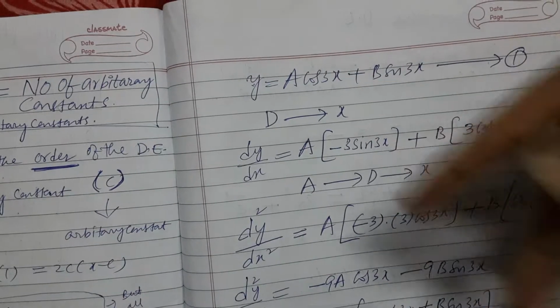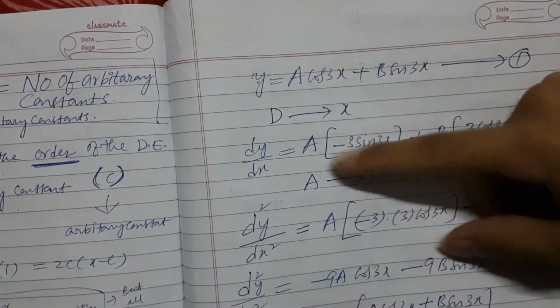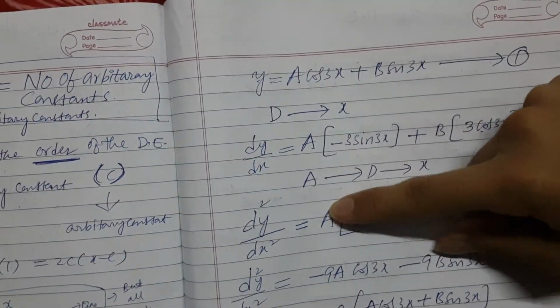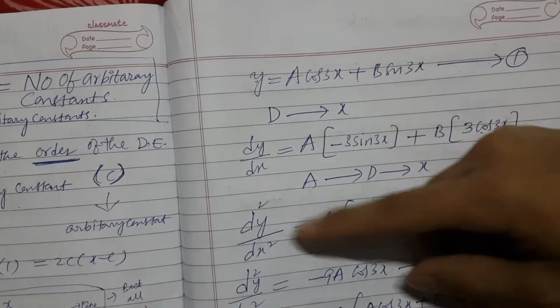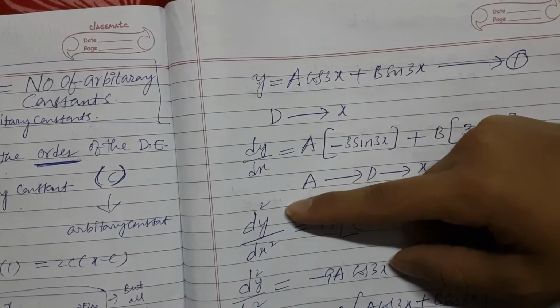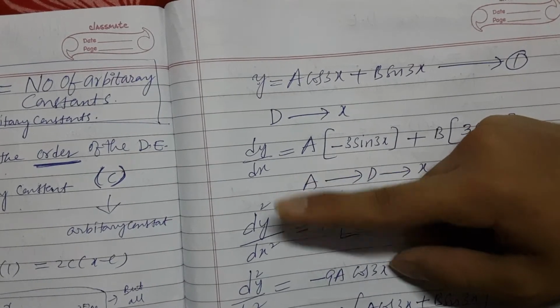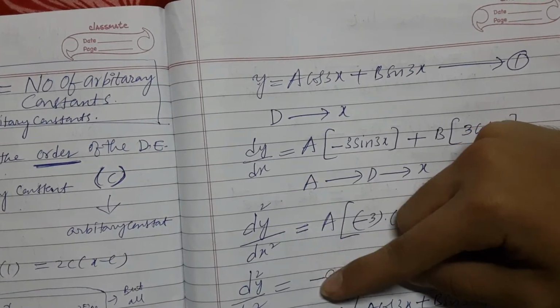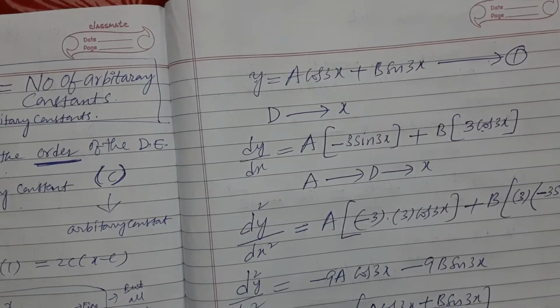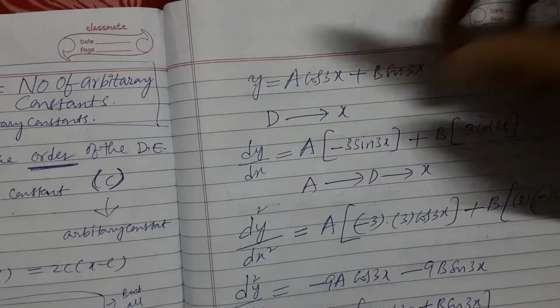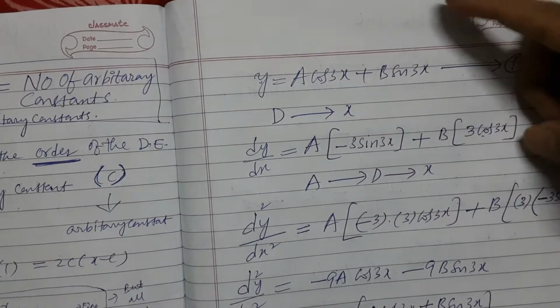Okay. Differentiation second time. So when you do differentiation second time, you get d to the power 2 y by dx to the power 2, and a into minus 3. This you leave like that only.